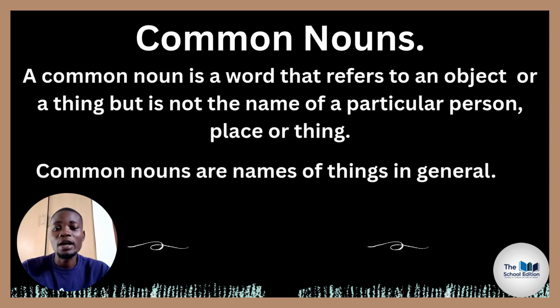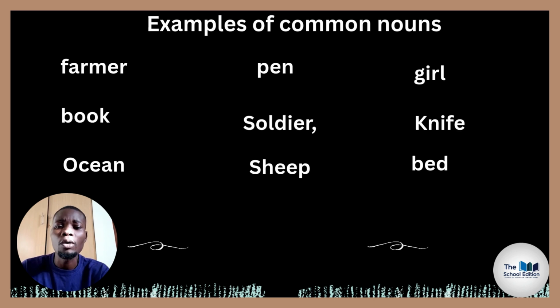In short, we are just looking at nouns. In short, common nouns are names of things in general. They are not one of a kind as in proper nouns. For example, name some of the things that are around you there. Maybe a cup, a bottle, chair, and all those. So those are just common nouns.